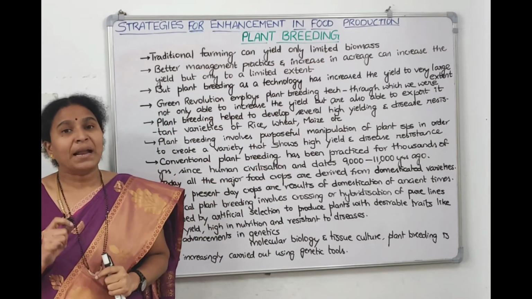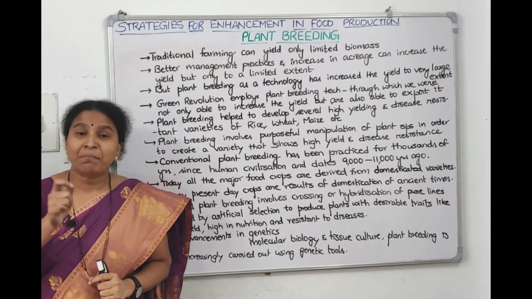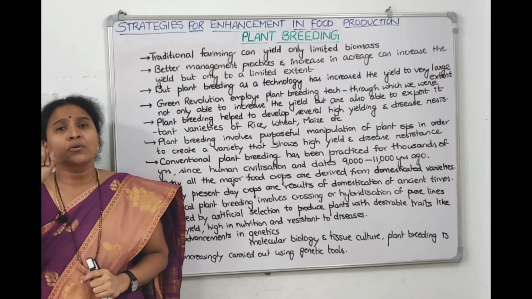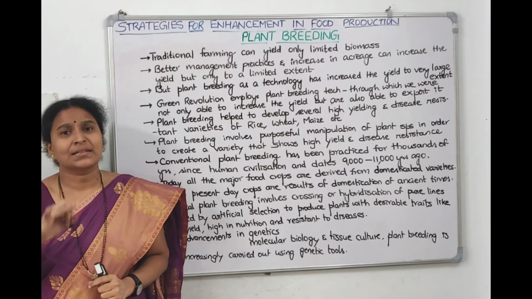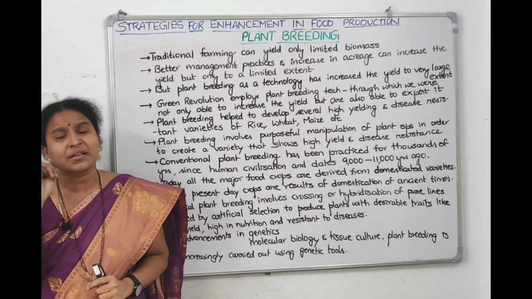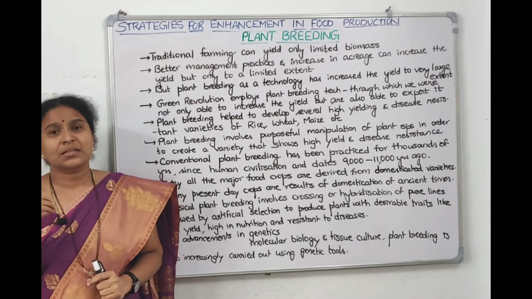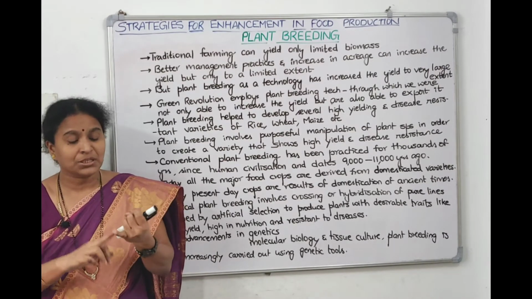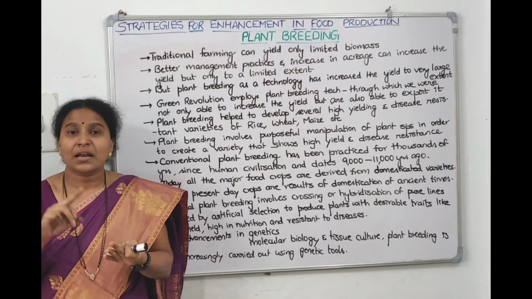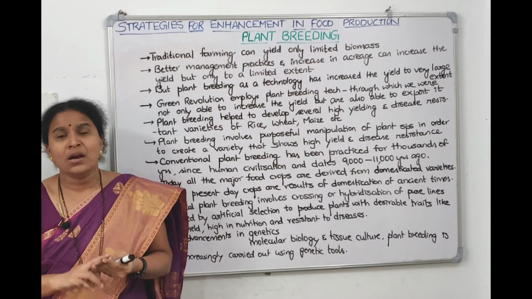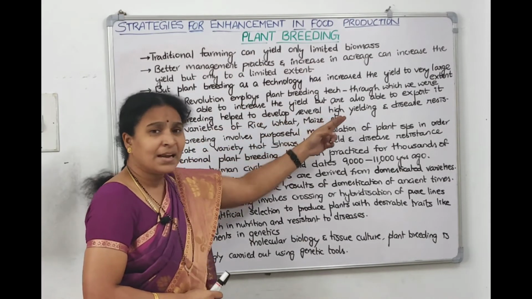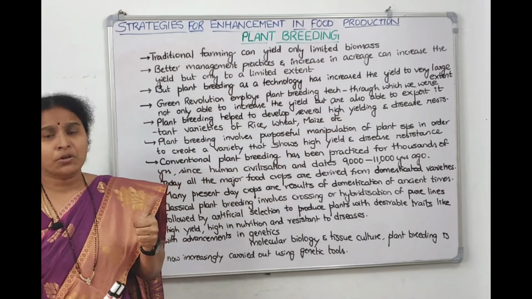I told you plant breeding means purposeful manipulation of the genes to get desirable yield, and to get many other characters like disease resistant, stress resistant, drought resistant, insect resistant characters. The genes are modified to such an extent that the plant becomes disease resistant, pest resistant, high yield, high quality, all these things, right? So plant breeding has helped to develop high yielding varieties. This is one character we want to introduce into the plant.